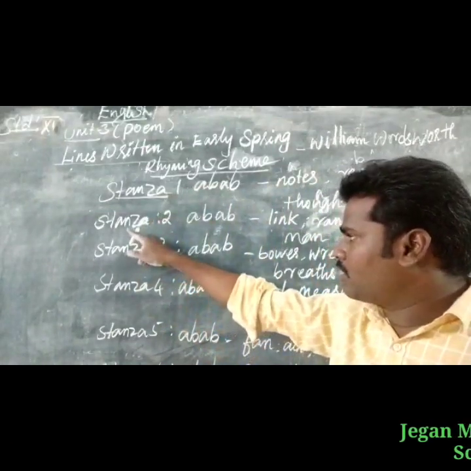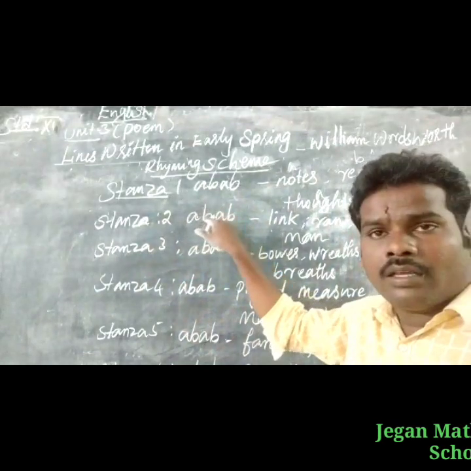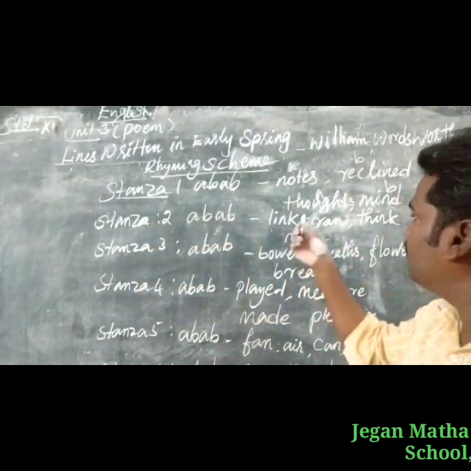Second stanza, rhyming scheme A, B, A, B. So what are the words here?